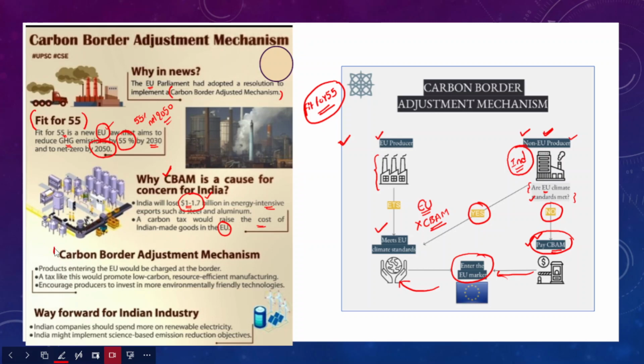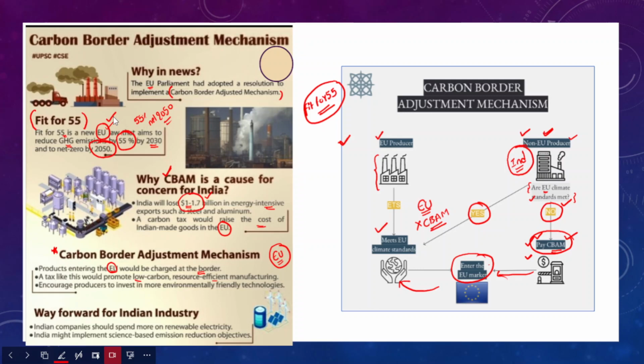If we talk about this carbon border adjustment mechanism, products that are entering the European Union would be charged at the border. Products which do not meet European Union climate standards would be charged at the European Union border. This is the carbon border adjustment mechanism. A tax like this would promote low carbon and resource efficient manufacturing. No doubt it will benefit the European Union by helping to meet its objectives under Fit for 55.